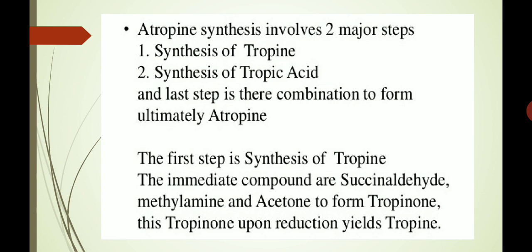Atropine synthesis involves two major steps, synthesis of tropine and synthesis of tropic acid, and the last step is their combination to form ultimately atropine. The first step is the synthesis of tropine. The immediate compounds are succinaldehyde, methylamine and acetone to form tropinone. This tropinone upon reduction yields tropine.